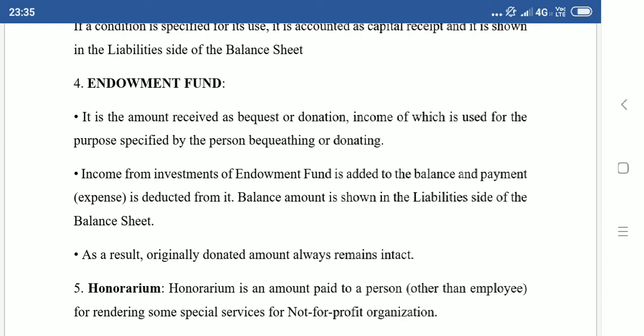You have this endowment fund for meritorious students: 10th standard and 12th standard rank holders receive an endowment fund cash prize award. That is how an endowment fund is maintained. Okay, children? So, the endowment fund will appear on the liability side of the balance sheet.